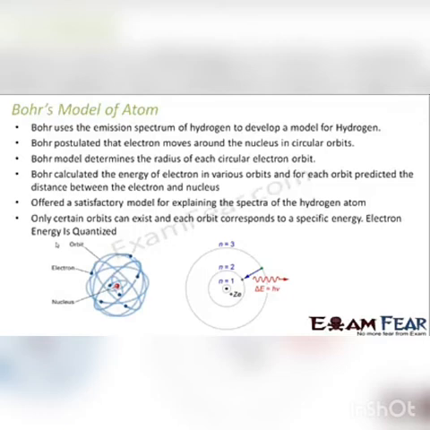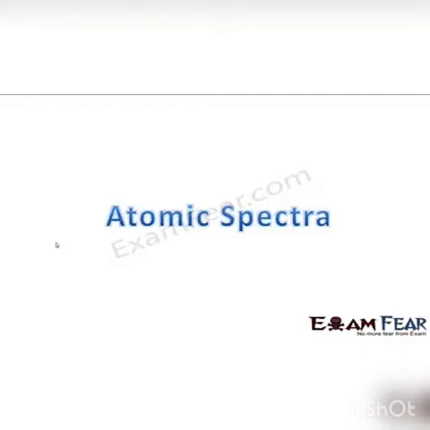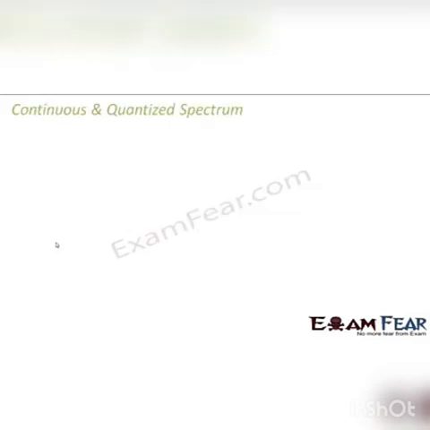These were some of the postulates of Bohr's model of atom, and with this we will start understanding Bohr's model. But before that, we will get a little more knowledge on atomic spectra, because if you are not very clear with the different types of atomic spectra, it will become difficult for you to understand the postulates of Bohr's model. As I mentioned, Bohr started his theory with the emission spectra of the hydrogen atom. So for that, you should first have a bit more idea on the atomic spectra. Now we will discuss the different types of atomic spectra in detail.